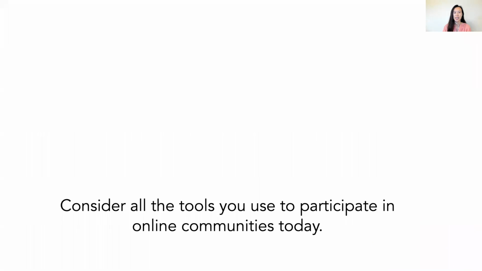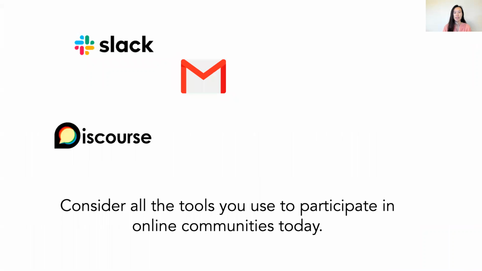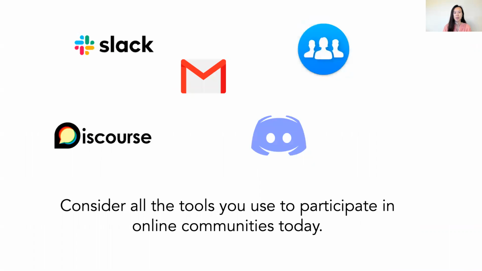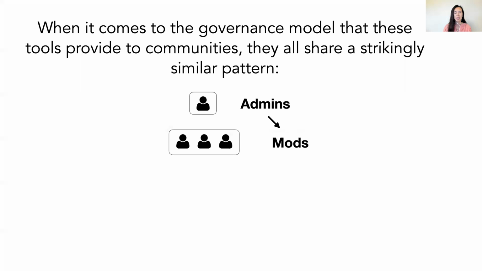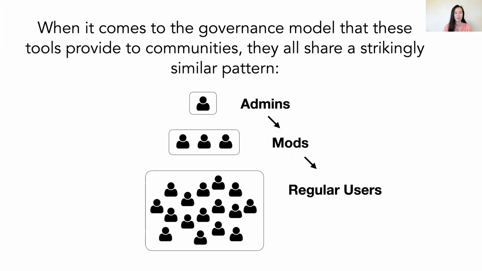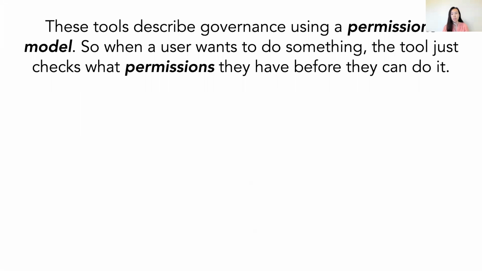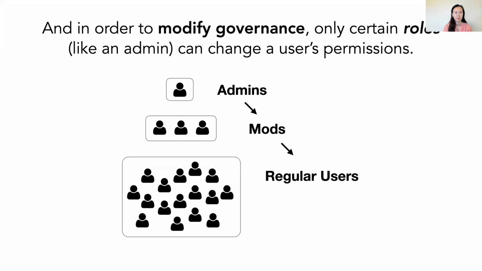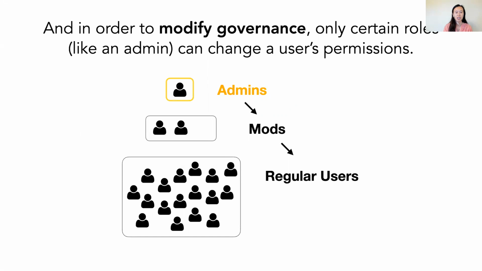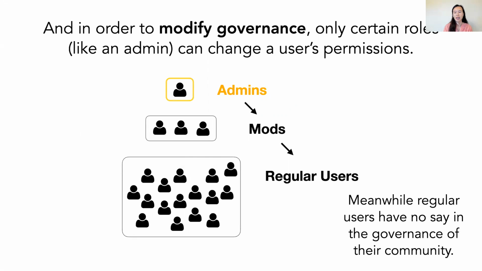Consider the tools you use every day to participate in online communities, tools like Slack, mailing lists, Facebook groups, or Reddit. When it comes to the governance model that these tools provide to communities, they all share a strikingly similar pattern involving admins, mods, and regular users. These tools describe governance using a permissions model. So when a user wants to do something, the tool just checks what permissions they have before they can do it. And in order to modify governance, only certain roles, like an admin, can change a user's permissions. Meanwhile, regular users have no say in the governance of their community.